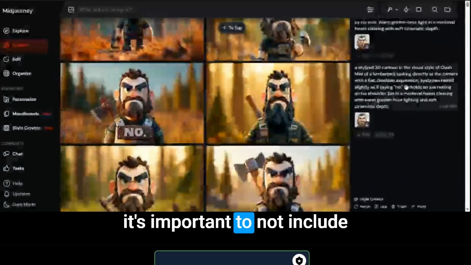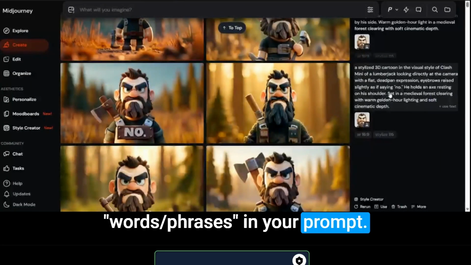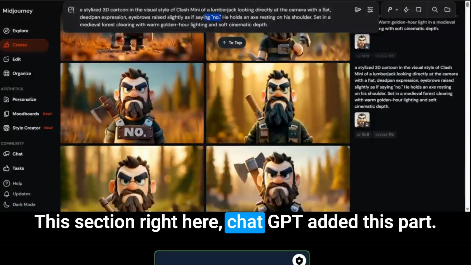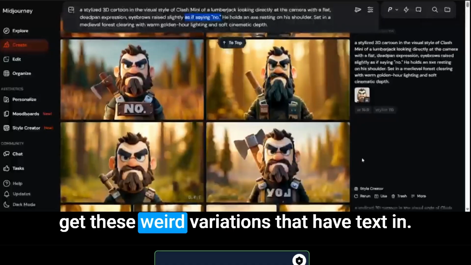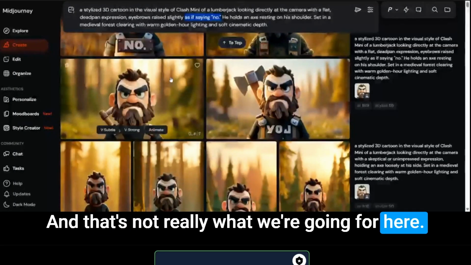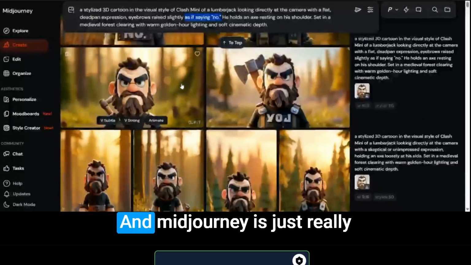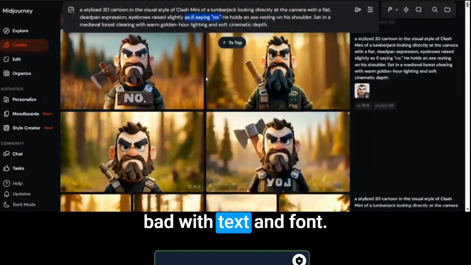It's important to not include words in your prompt. This section right here, ChatGPT added this part, and we don't like it because this is how we get these weird variations that have text in the end. It's not really what we're going for here. It doesn't look very good, and Midjourney is just really bad with text and font.